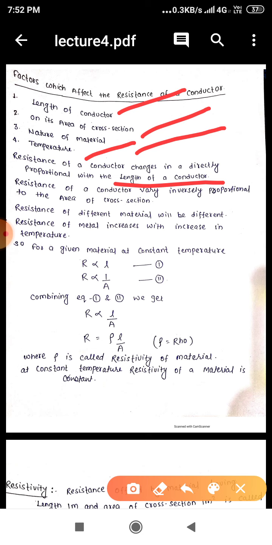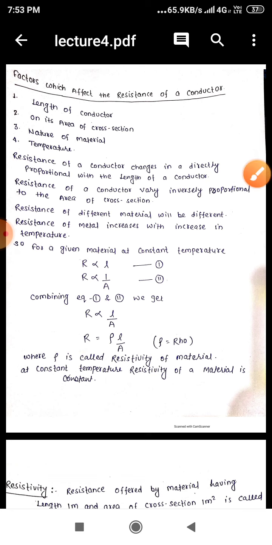Second, it depends on the area of cross section. You know, a wire is cylindrical in shape and the area of cross section will be a circle. So the resistance of a conductor changes in inverse proportion with the area of cross section. That means if we double the area of cross section, then the resistance will be halved. And if we halve the area of cross section, then the resistance will be doubled.